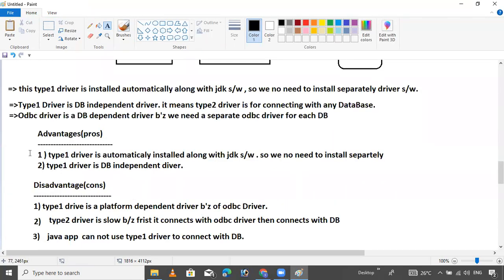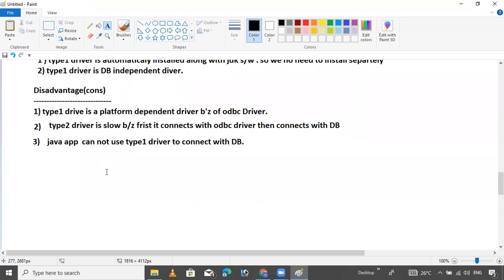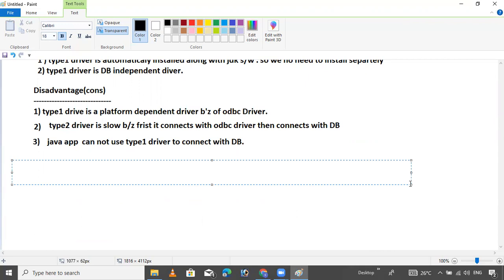These are the pros and cons, but I want to write one very good point for you. This is the highlighted note point: type 1 driver is removed from Java 8.